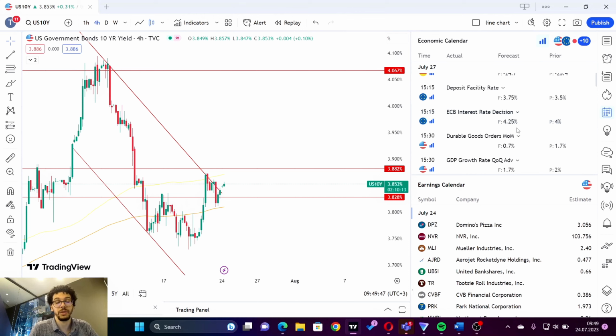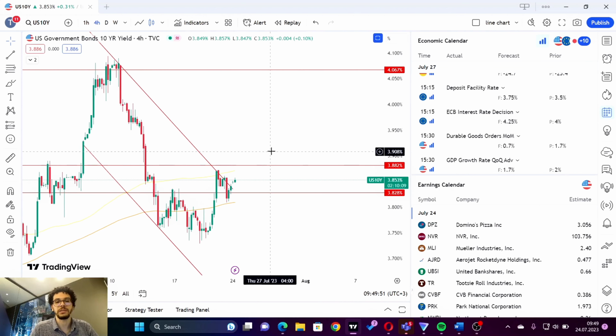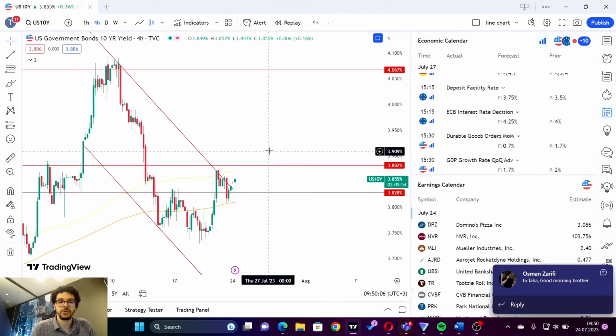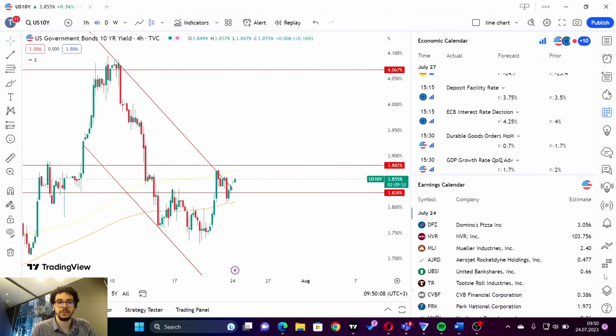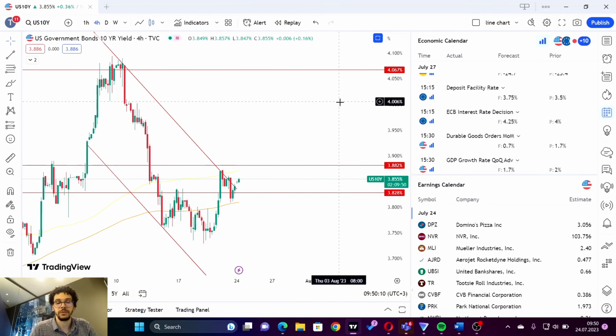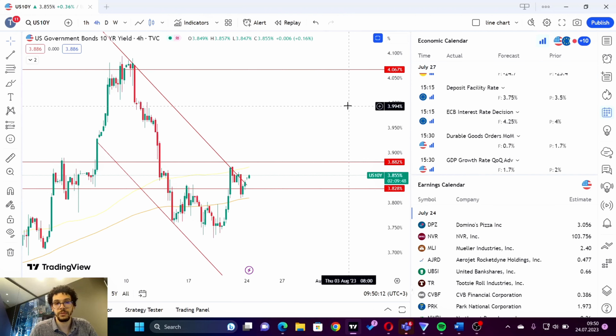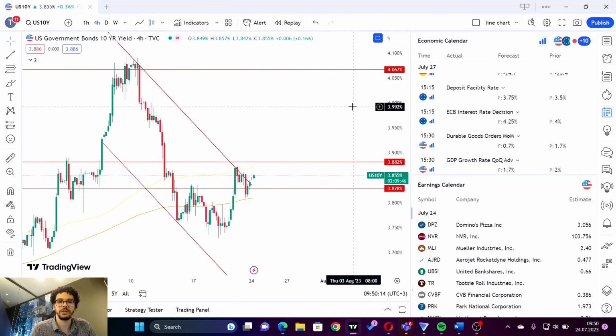The PPI in Germany has entered negative territory, which means that the ECB is fighting inflation and it's succeeding in doing this. We will see what the vision and the prospect will be about future interest rate hikes by the ECB and how the market will price this.